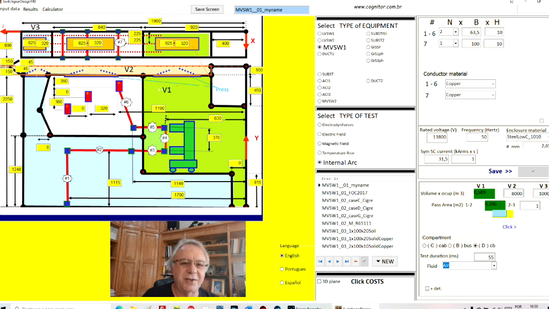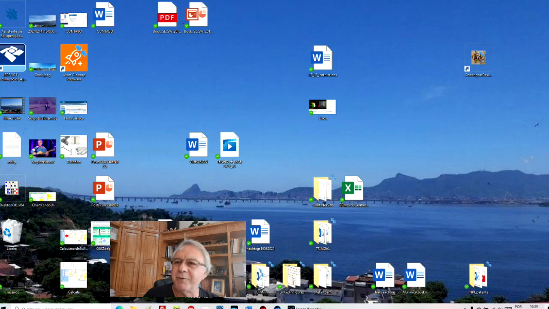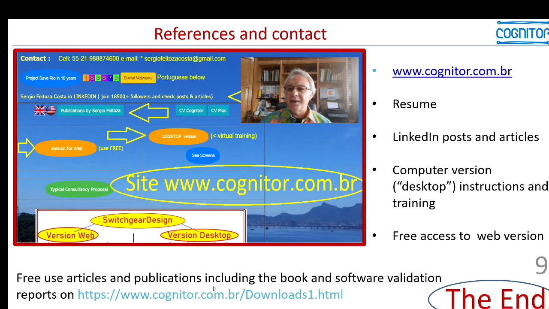I will close the software. I will close here. Just click here. Let's close it, and we finish the use of the switchgear design. And here at the end, this is the last slide. You have my contacts, the site of Cognito. In the lower part here, you have a very good set of free publications. This was what I would like to show you in this fast video.